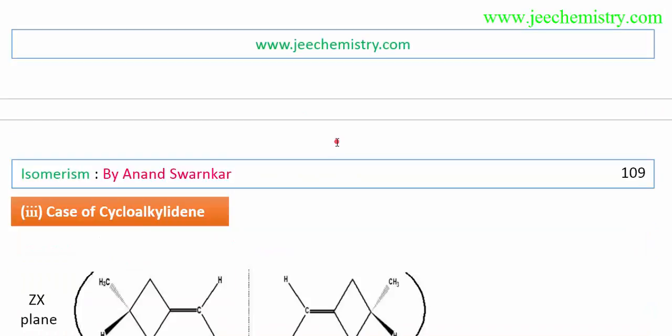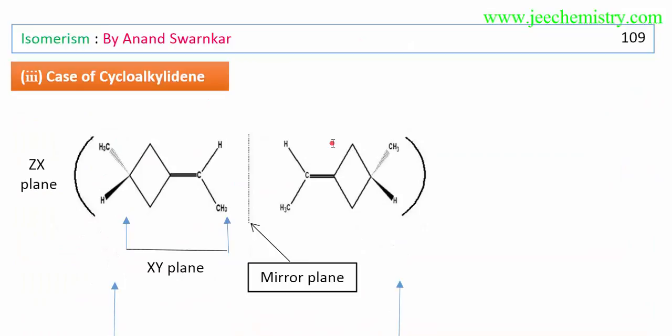Now the next case is the case of cycloalkadiene, meaning this is in the y plane, this is available in the z plane, this is the y plane, this is in the z plane. Now this is available in the xz plane, meaning zx plane. This is a z plane, then this is available in the xy plane. Both the ends are in different planes. So plane of symmetry is not possible, so it is satisfying the condition of dissymmetry.